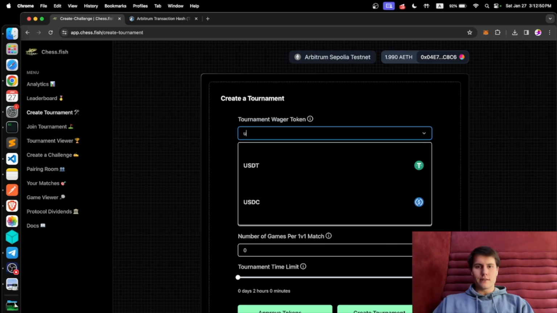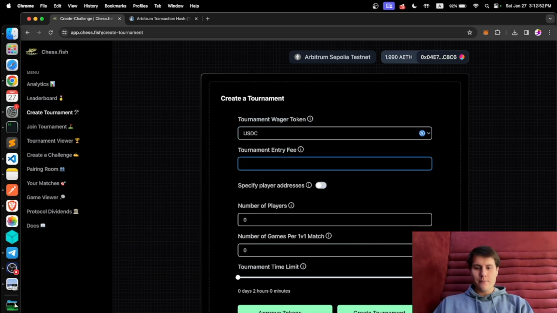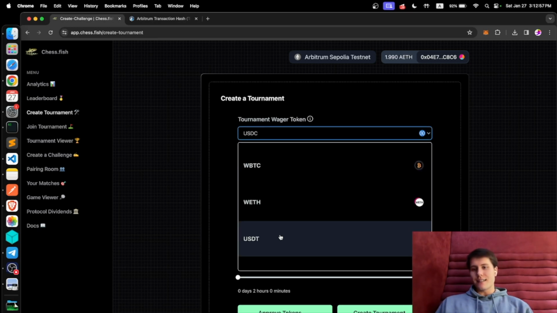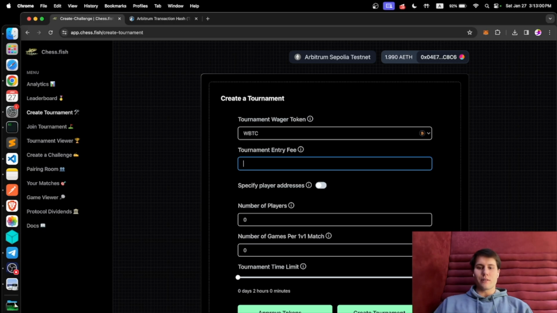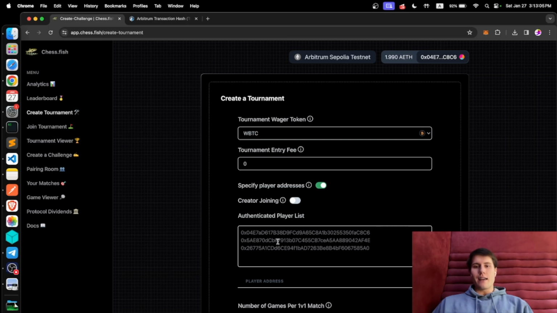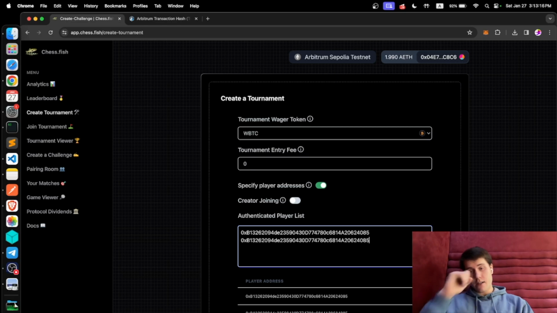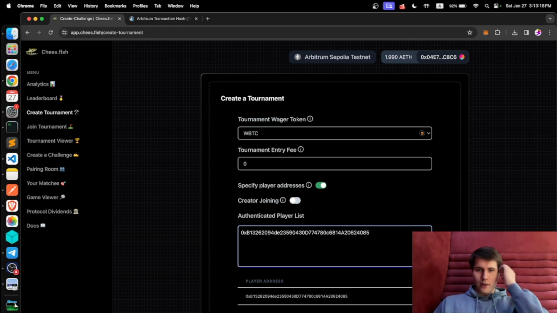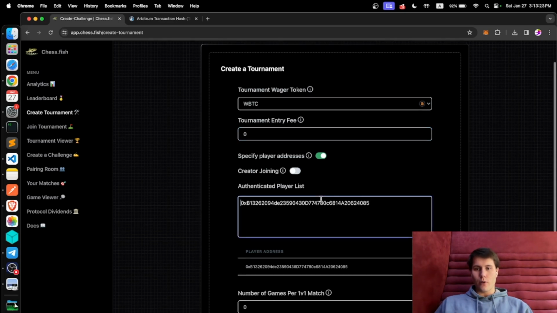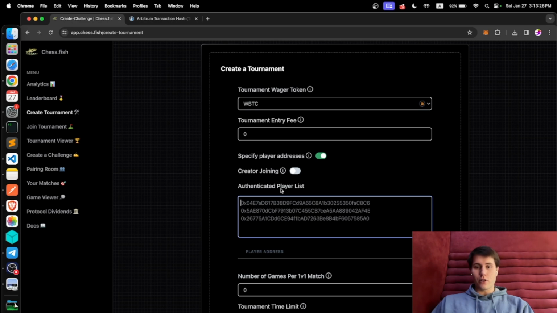So let's quickly create a tournament. So we're going to select USDC. And if you want to have a tournament that has 0 entry fee, you just select any token and you can put 0 as the entry fee. But the thing is, if you want to have a tournament that has only players that you know, you can put their addresses in here. So you have like a group of friends and you want to add their addresses, there has to be a fee for that. And you can have a super small fee, but there's still an entry fee for authenticated tournaments.